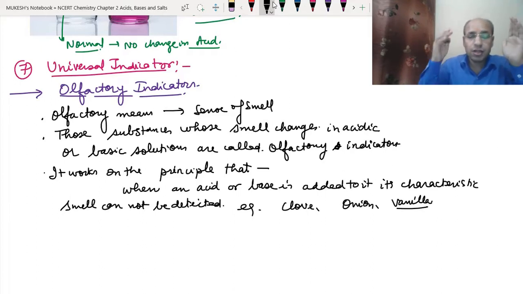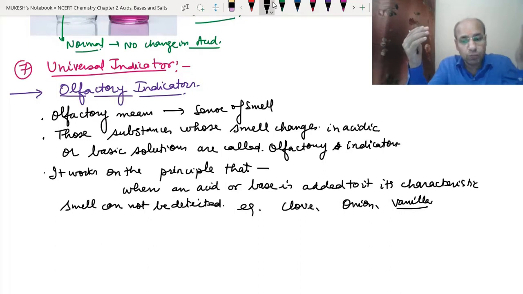Okay, see all these three. Clove you must have used in our homes, onion normally we use at home for cooking food, and vanilla we use in the ice cream. So the clove has got a specific smell, onion has also got a specific smell, and vanilla has got a specific smell.